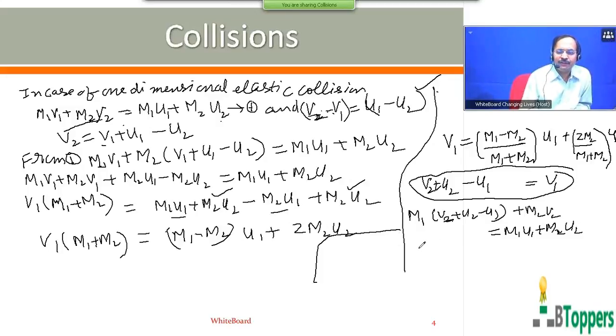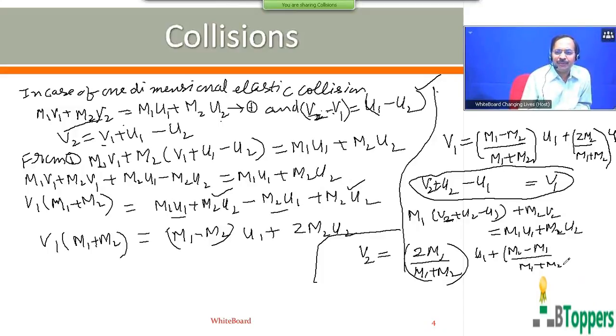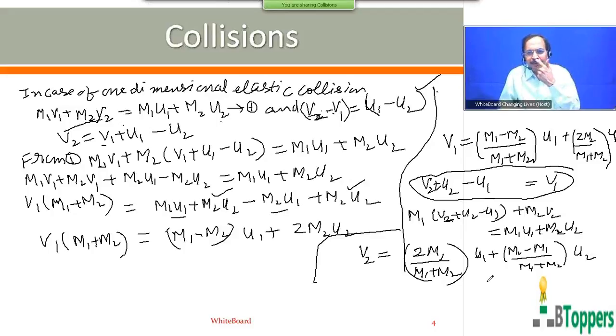If you solve this equation for V2, you get V2 equal to 2 M1 by M1 plus M2 into U1 plus M2 minus M1 by M1 plus M2 into U2. The simplification, you can easily do it for the last one.